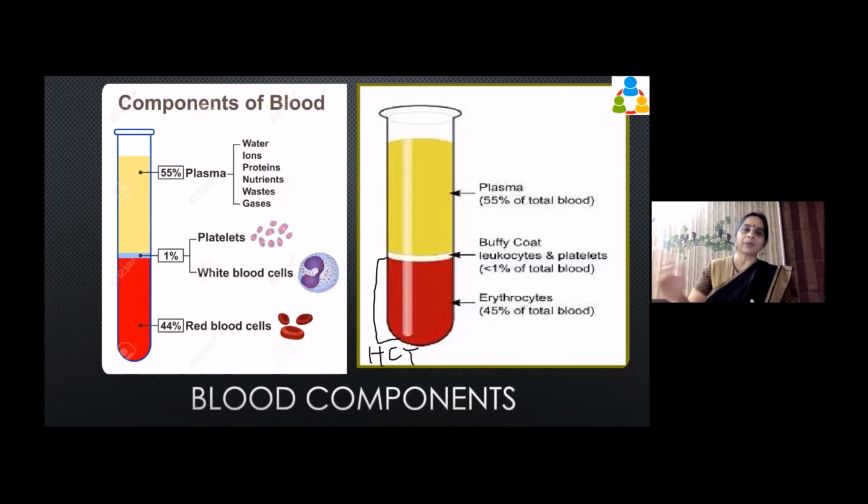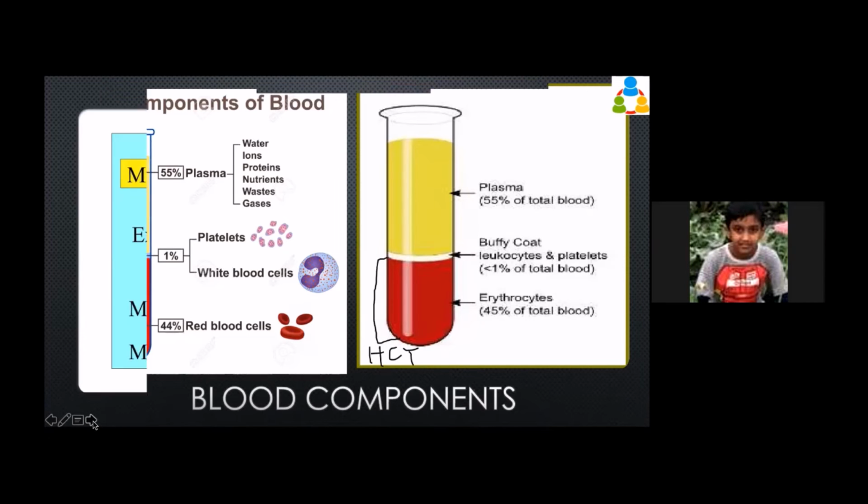The plasma they will separate out and test with different reagents, which will clearly give us an idea as to which disease can be there. We can also estimate the presence of different proteins or other things, like we can find out whether the patient has got jaundice. We can find out the presence of enzymes. We can find out the level of hormones. Each one is a very specific test and needs different kinds of reagents and different processes and procedures, which are there in the lab. But this is the primary thing that they have to do. Okay, is that understood?